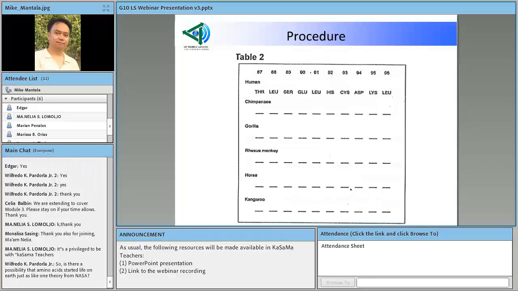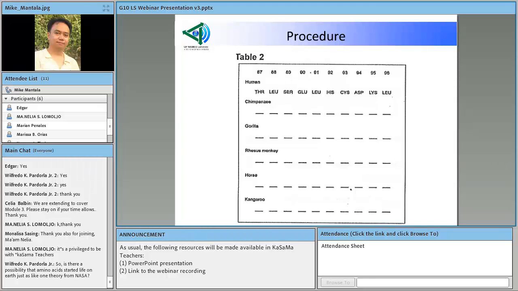On the next slide, you will see table 2. Okay. So here again, this table shows only amino acid sequence 87 to 96. Okay. So what the students should do is that they will take a look at table 1 and then select particularly sequence 87 to 96.